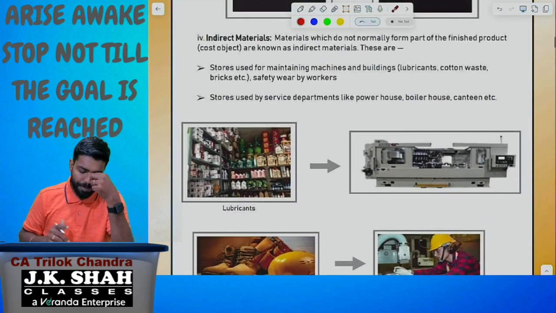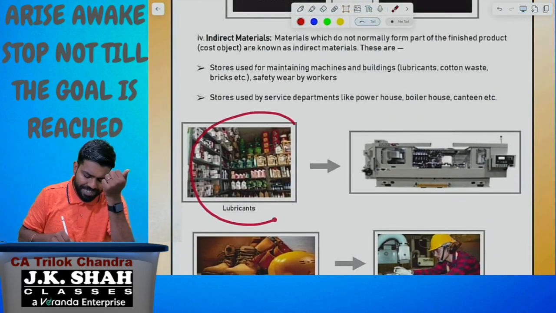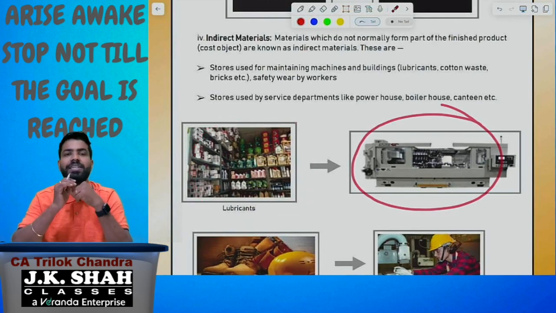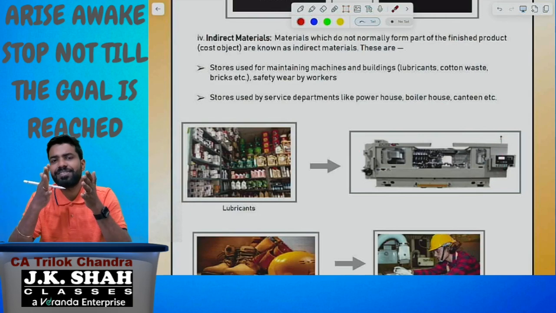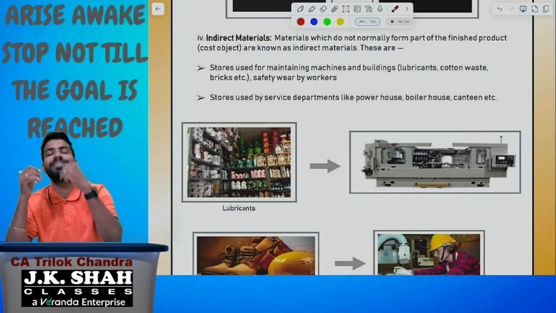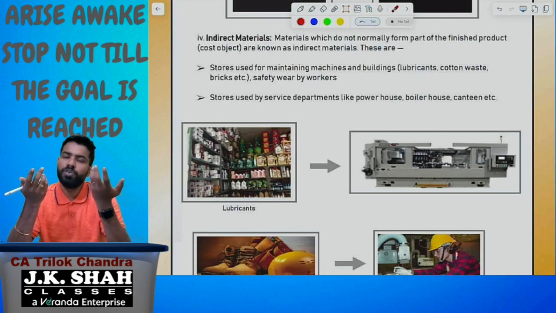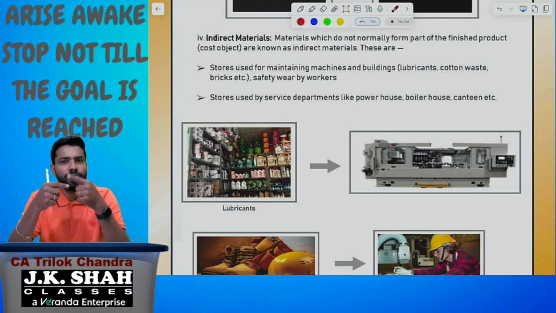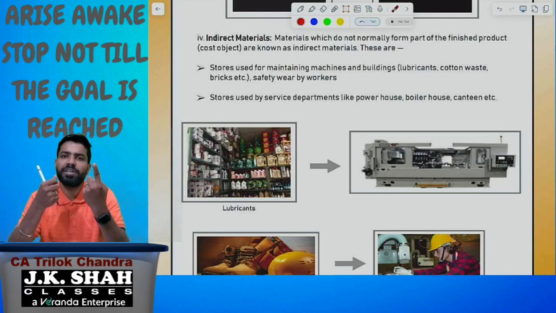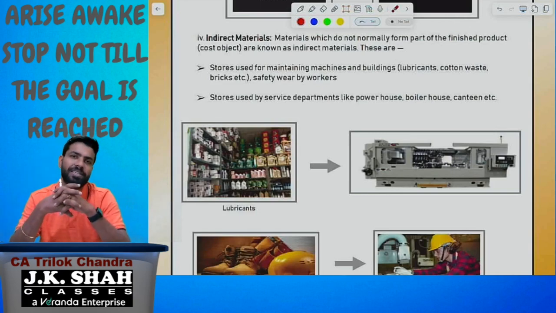Here, when it comes to indirect material, lubricants is the best example. Lubricants is used for the smooth functioning of the machineries. We cannot trace how many liters of lubricants has been consumed to produce one single product. You already know that for the smooth functioning of the machineries, the mechanics will be applying grease, oils to the machineries. For the production of one single product, how much grease has been consumed means we cannot trace like that. We cannot identify like that.